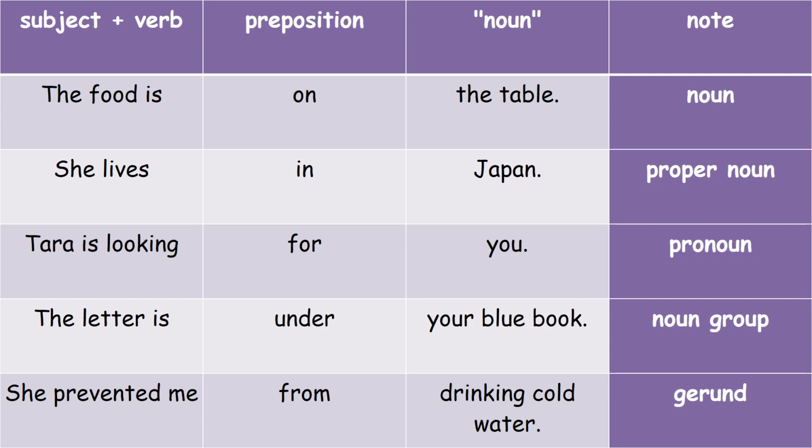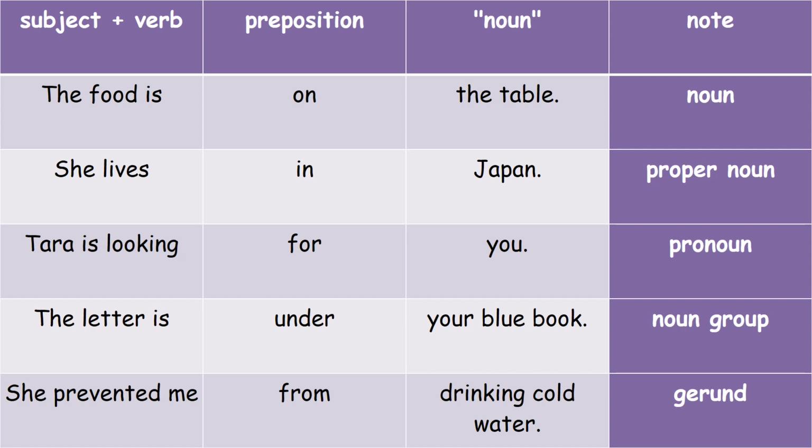Let us understand with these examples. The food is on the table. Here on is the preposition, the table is a noun. She lives in Japan. In is the preposition, Japan is the proper noun. Tara is looking for you, for is the preposition, and you is the pronoun. The letter is under your blue book. So under is the preposition, your blue book is the noun group, children.